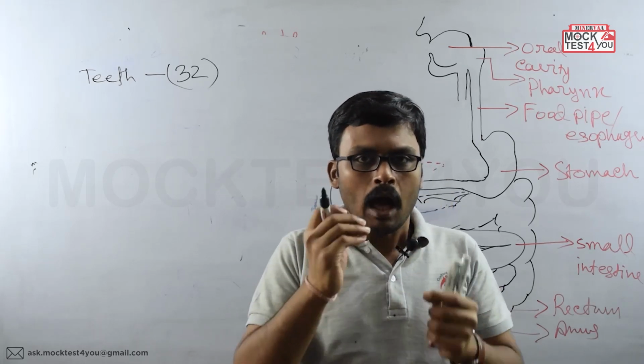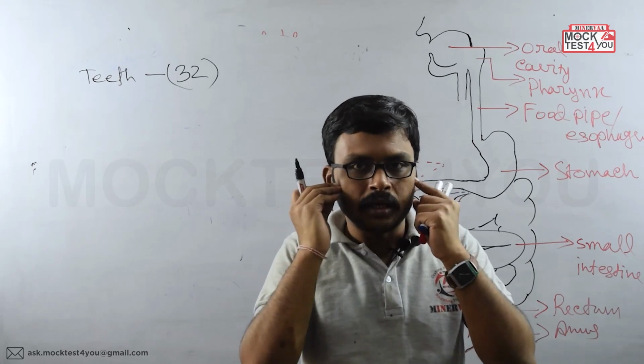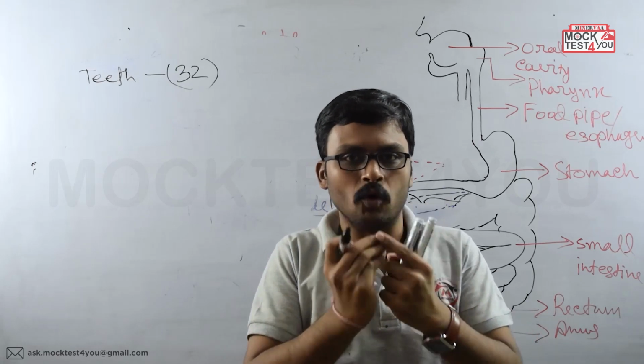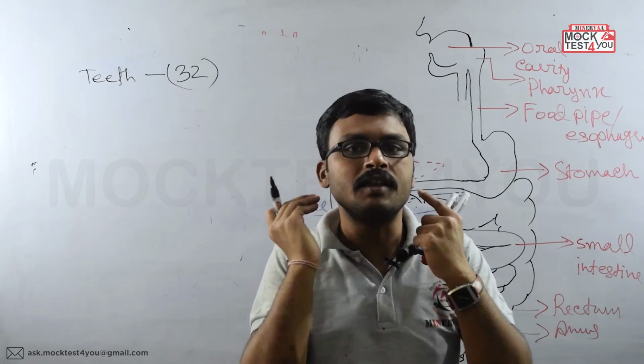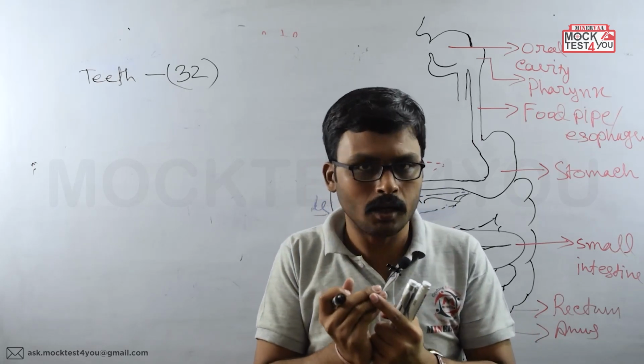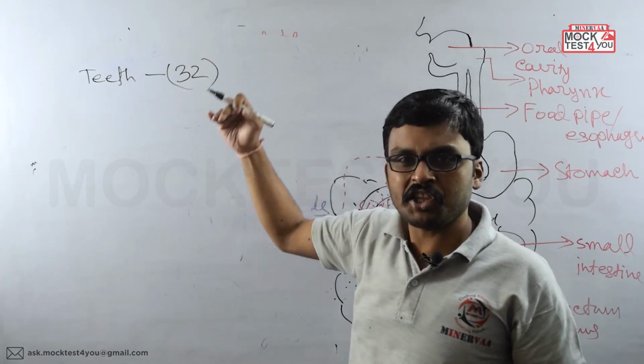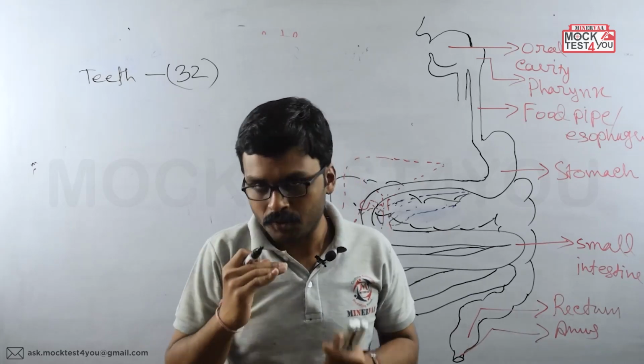Now upper jaw means what? It is the maxillary bone, and lower jaw means it is the mandibular bone. Clear? So here in the upper jaw 16 and in the lower jaw 16 teeth are present.